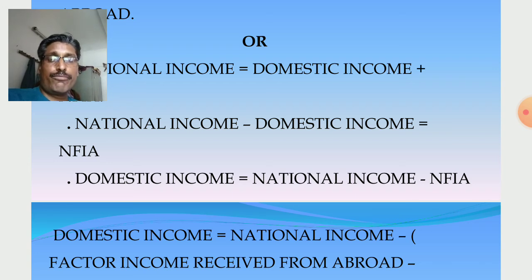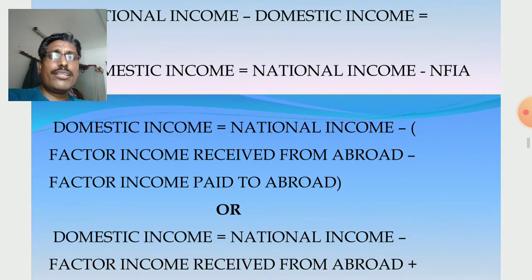Just remember, when we calculate national income, NFIA is added with domestic income. When we calculate domestic income, NFIA is subtracted from national income. The main formula is national income minus domestic income is equal to net factor income from abroad.